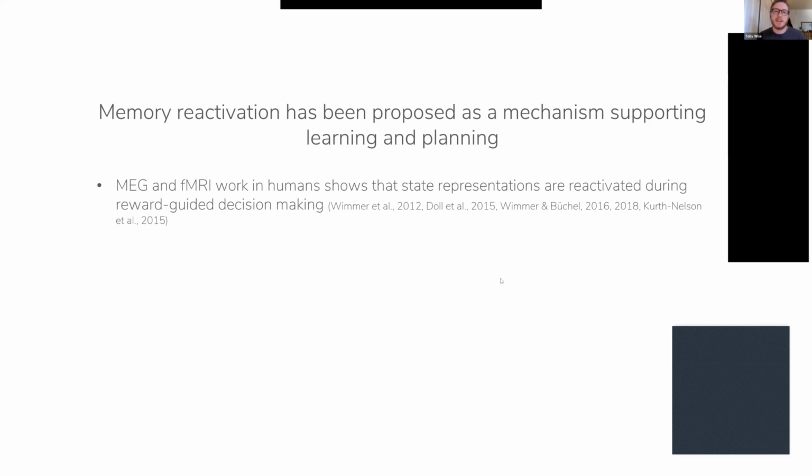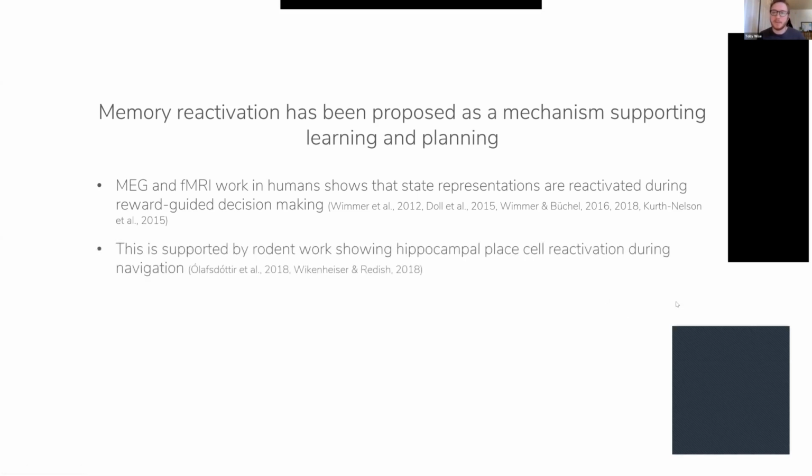And this is echoing work in rodents, showing that hippocampal place cells tend to reactivate when rodents are making spatial navigation decisions, including those aiming for reward. So this suggests that maybe the brain is simulating the outcomes of its actions, states it might reach when trying to make these reward-guided decisions.